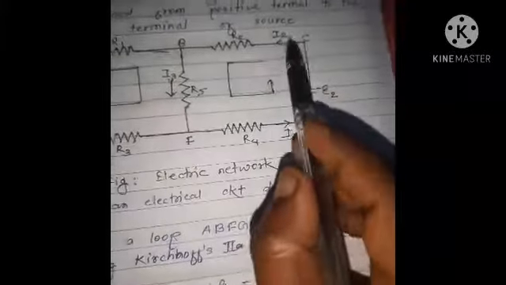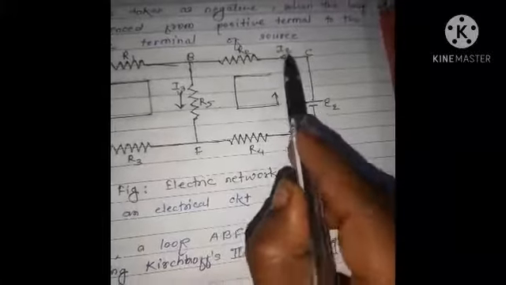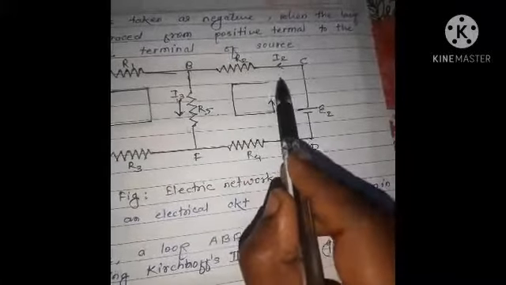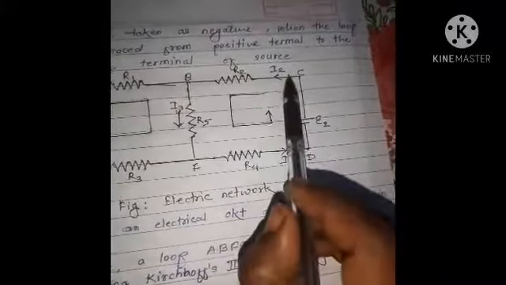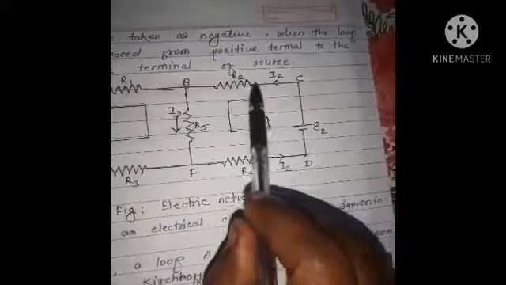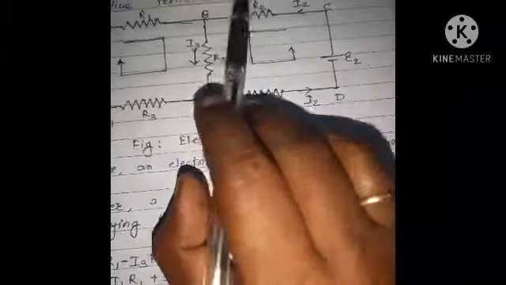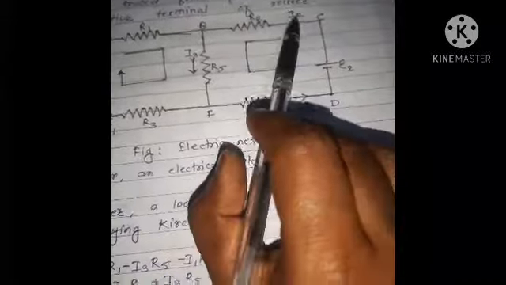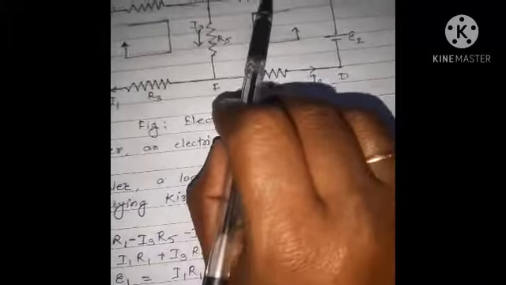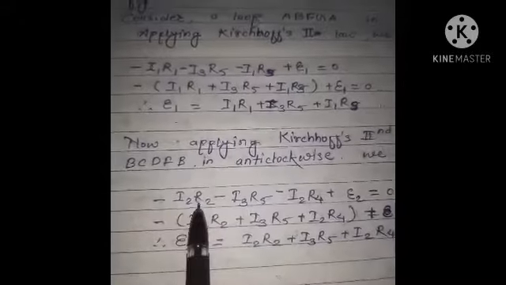So see, this loop is like this and along the direction of current. So the potential difference I2 into R2 is taken as negative, minus I2 R2.